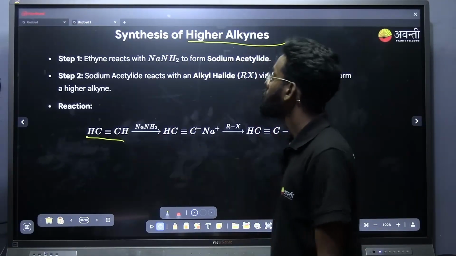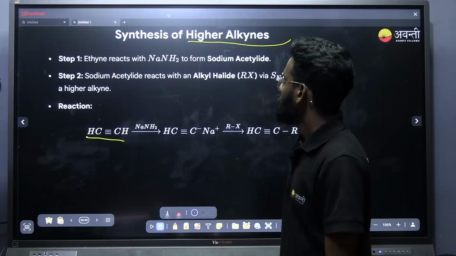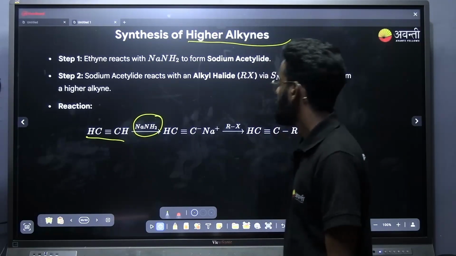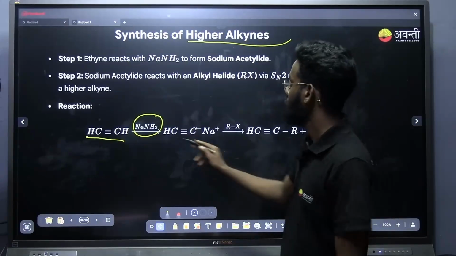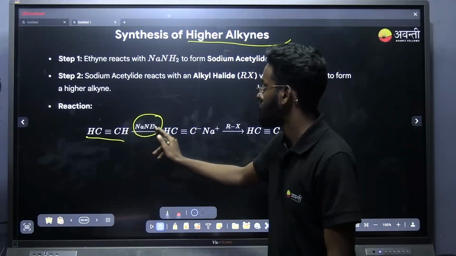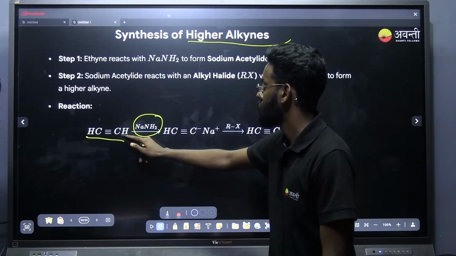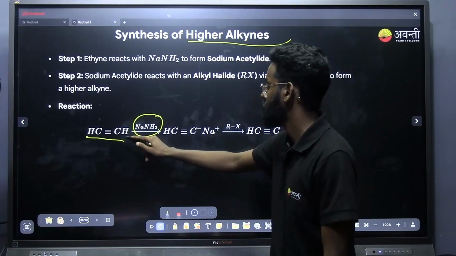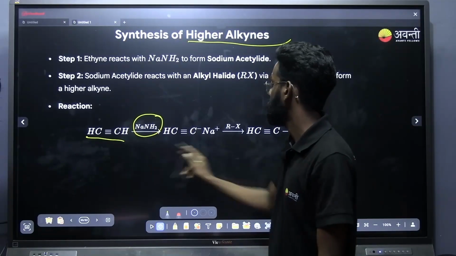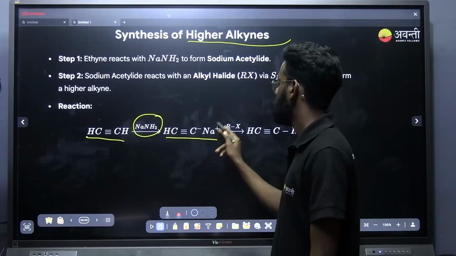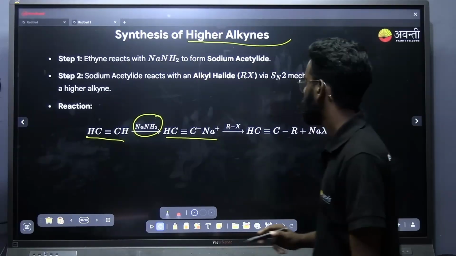Ethyne I will be taking, and I will be treating it with sodium amide. If I am treating ethyne with sodium amide, what is going to happen? The removal of hydrogen will take place. This is a base, and here carbon is sp hybridized carbon. As it is sp hybridized carbon, this hydrogen will act as an acidic hydrogen. So there will be removal of this hydrogen, and Na plus will be added.